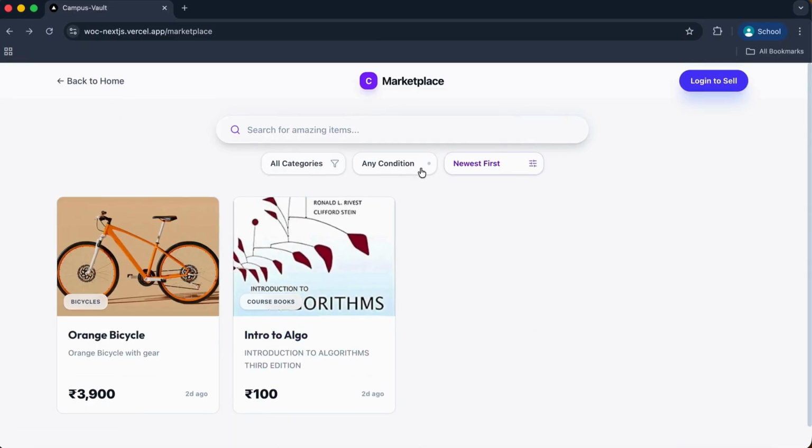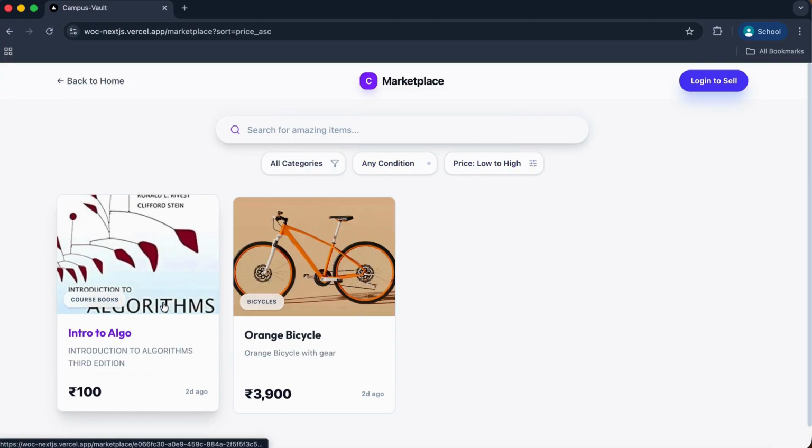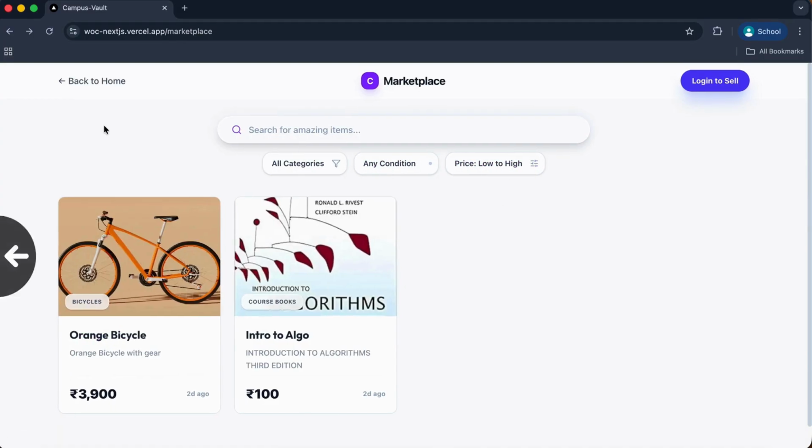There are filters, say suppose the categories filter and the condition filter. Say suppose I set price low to high. This will make the Intro to Algorithms book come first since it has been priced at 100 rupees. Now let us go back.